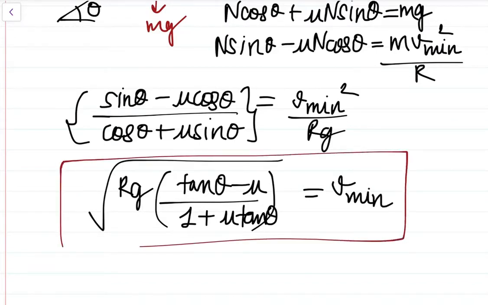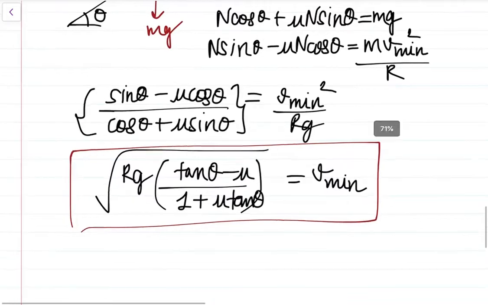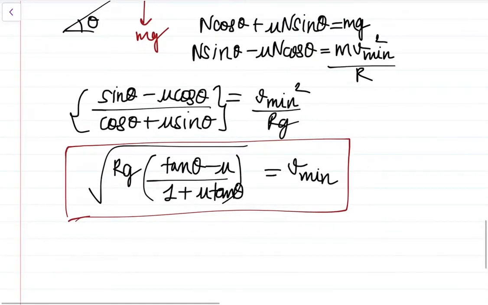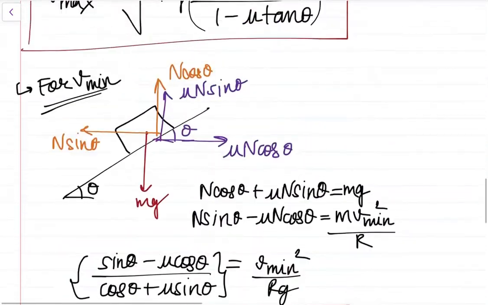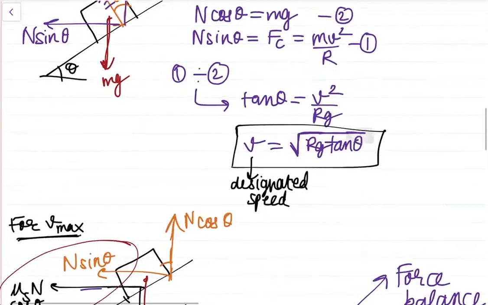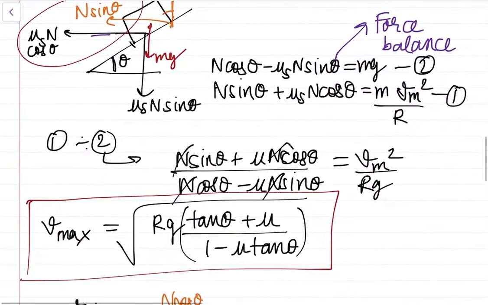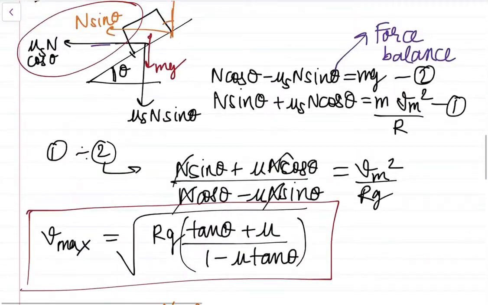So this is our formula for V minimum. You don't need to remember it, and if you want you can, but questions are very rarely asked on this formula also. The most important formula is this one, under root Rg tan theta, or tan theta is equal to V squared by Rg. Mostly questions are asked on this formula only, and these two formulas are very rarely asked.